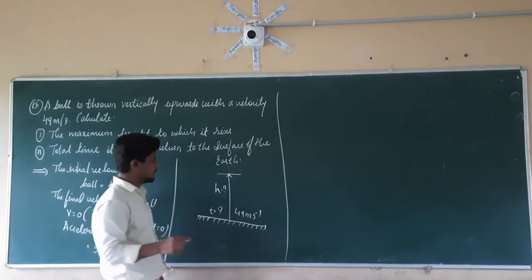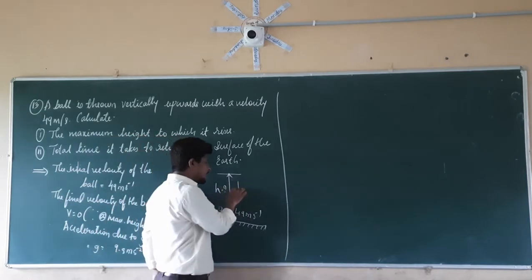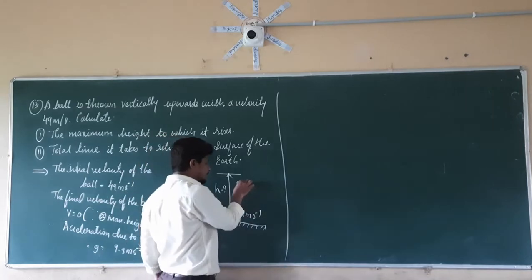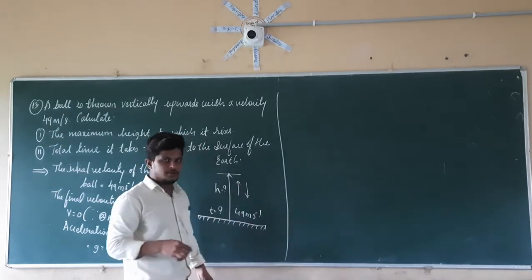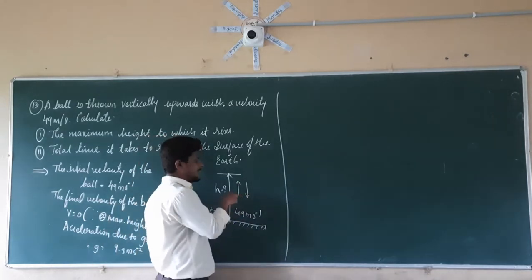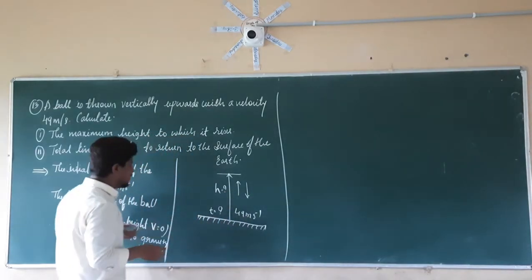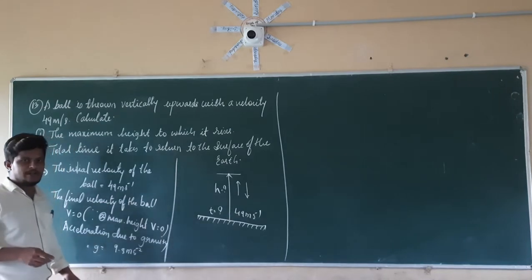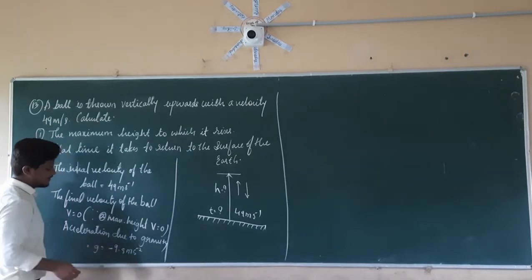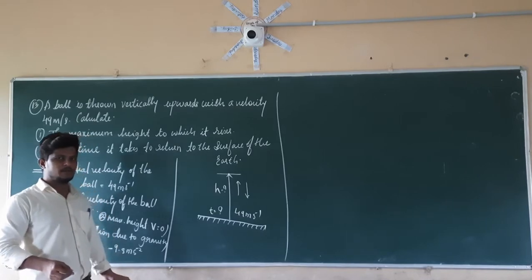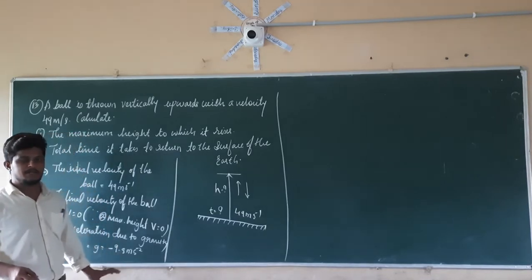Now if you see here, the direction of the motion is the upward direction, but the direction of the gravitational force is downward. So the acceleration due to gravity is acting opposite to the direction of the motion. So we are going to take the acceleration due to gravity as a negative value. It will be equal to minus 9.8 meters per second square.